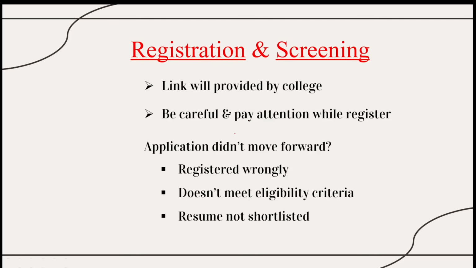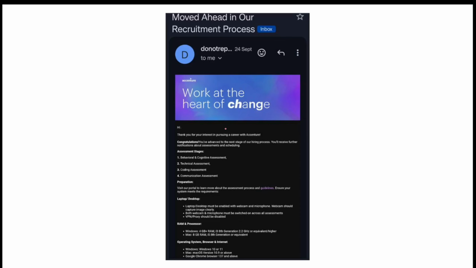If your application got selected, then you will get a mail like this. Here you can see that they say move ahead in our recruitment process, and they also mention the assessment stages. There are 4 stages. The first one is behavioral and cognitive assessment, the second is technical assessment, the third is coding assessment, and the last and final is communication assessment. The first 3 stages of assessment will happen in a single day, and they will give us a time limit of 3 hours.